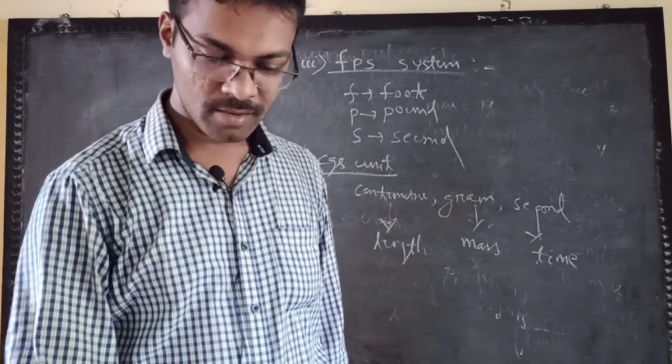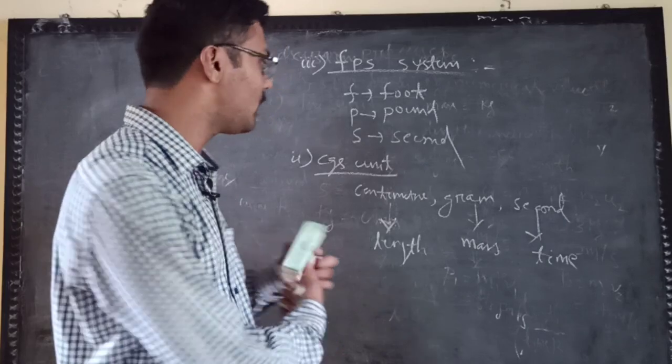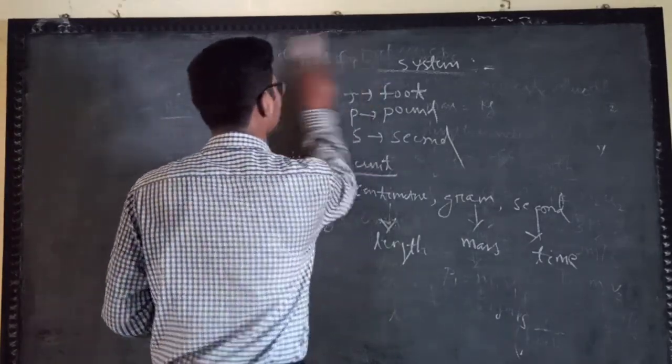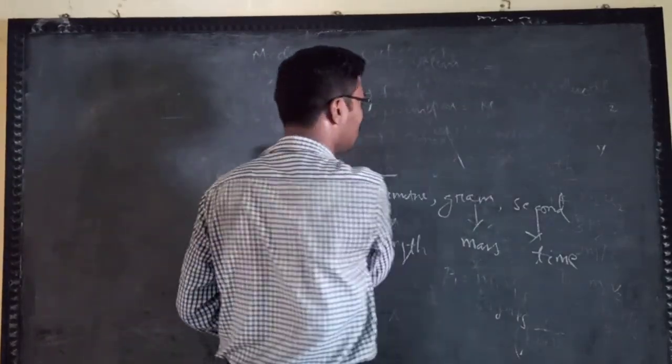Then we will consider these supplementary units. What are the basic supplementary units?